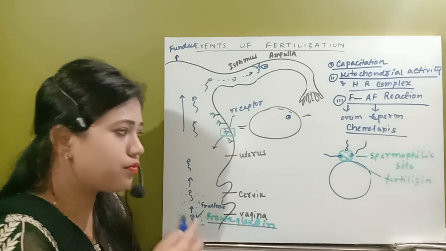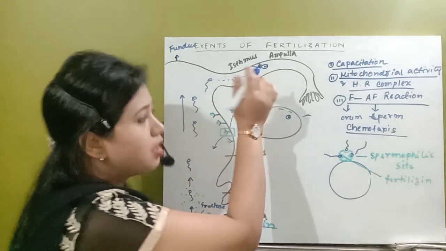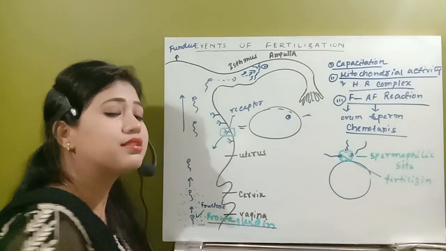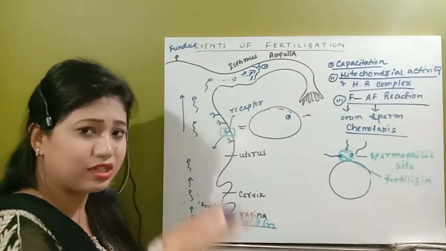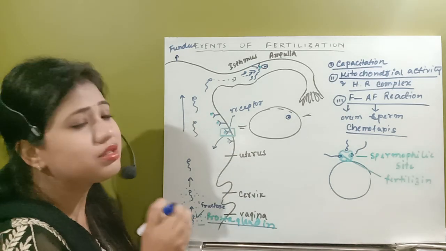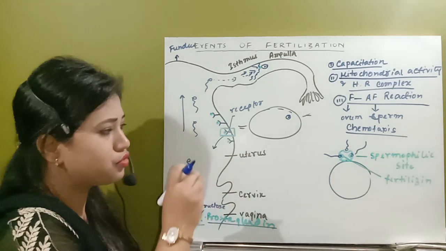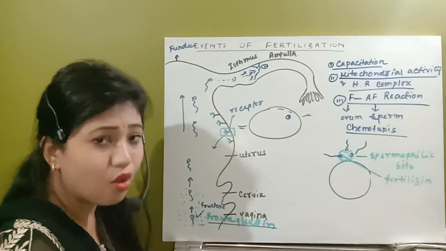Because of that, a number of spermatozoa are reaching the site but are not able to bind with the sperm-philic site. So that's why this chemotaxis thins down the sperm number so that they can bind to the sperm-philic site and get the chance to fertilize the ovum.